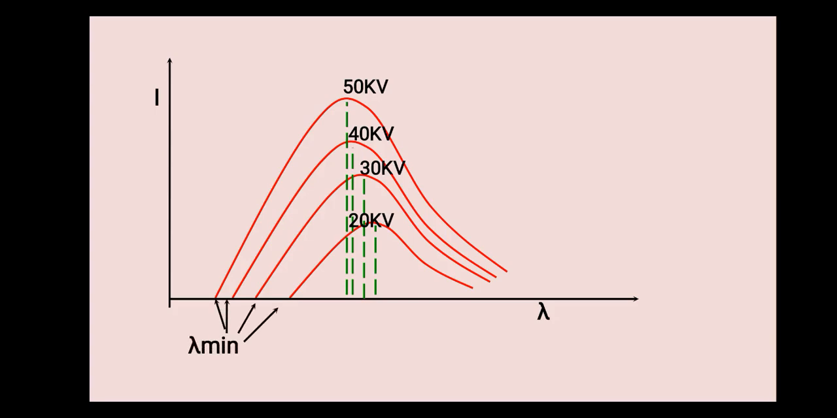Next thing you can note down here is that for each curve the intensity of X-ray becomes 0 at a certain wavelength, and it is denoted by lambda minimum, which is also called the cutoff wavelength. This lambda minimum also shifts towards the smaller wavelength side as the potential difference increases, as shown in the figure.